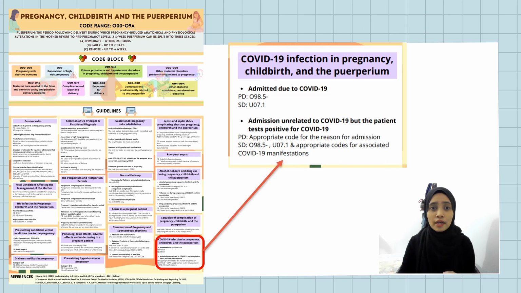If the reason for admission is unrelated to COVID-19, but the patient tests positive for COVID-19 during the admission, the appropriate code for the reason for admission should be sequenced as the principal diagnosis, and codes O98.5- and U07.1 as well as the appropriate codes for associated COVID-19 manifestations should be assigned as secondary diagnosis.